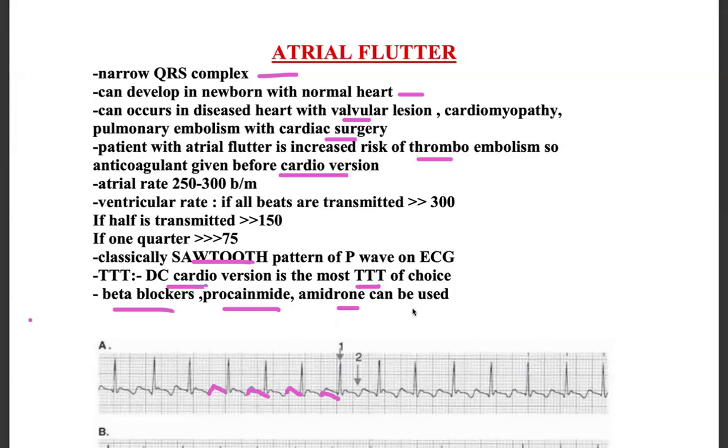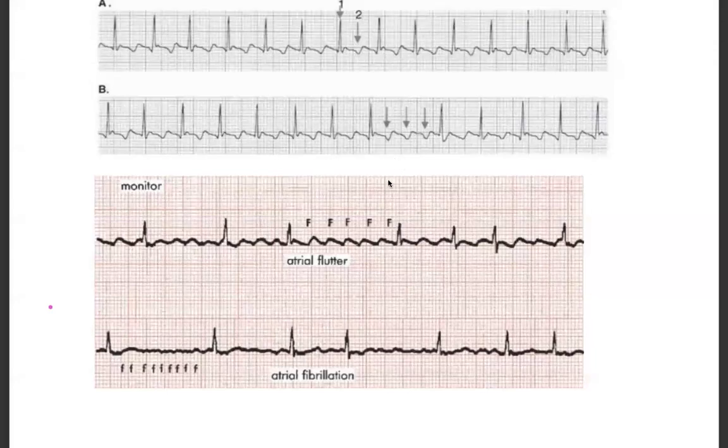So that means some beats can be missed. Here, the waves are not followed by QRS complex. That means this many waves are not conducted to the ventricle.